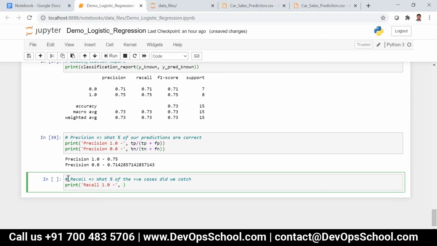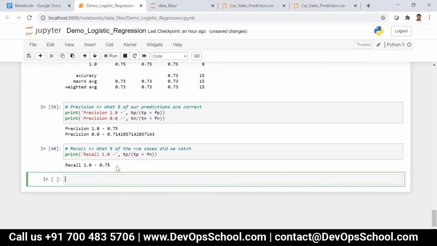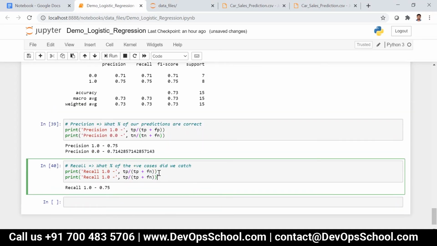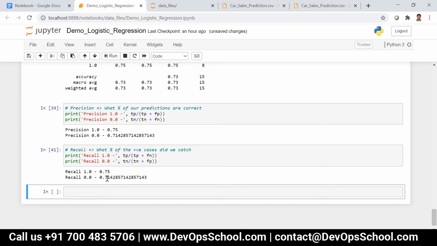I can write TP divided by TP plus FN, that is true positive divided by true positive plus false negative. Now you will get 0.75. And similarly for recall 0.0, you can give true negative divided by true negative plus false positive, that is 0.71. You will get it.